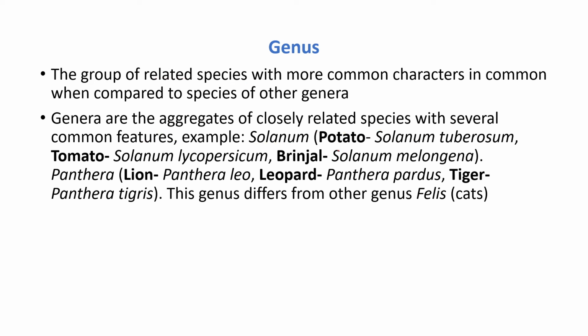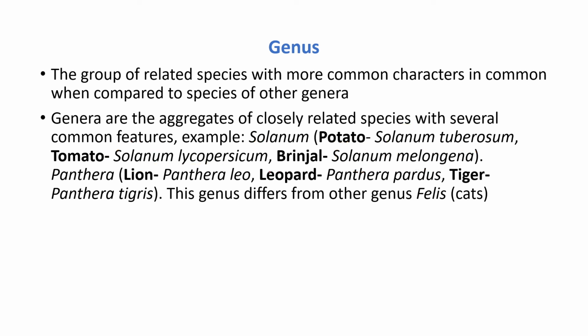In the case of Solanum, you can see the potato. Solanum contains Solanum tuberosum and also Solanum lycopersicum and also Solanum melongena. Here you can see Solanum and also Solanum. This is the same genus, but they have different species, and these species have a little bit more characters in common. Hence they come under the single genus.